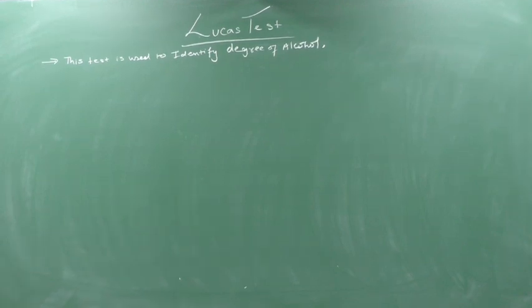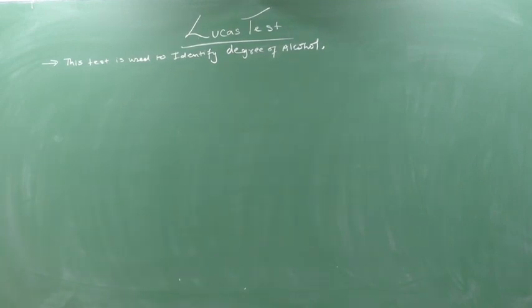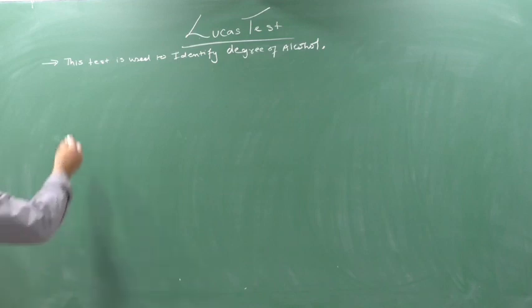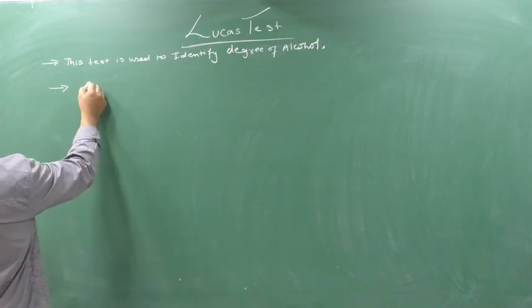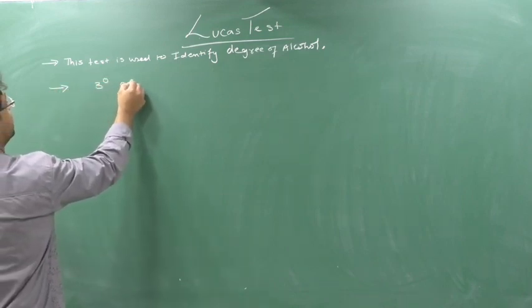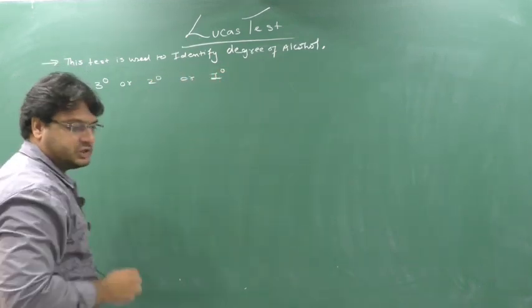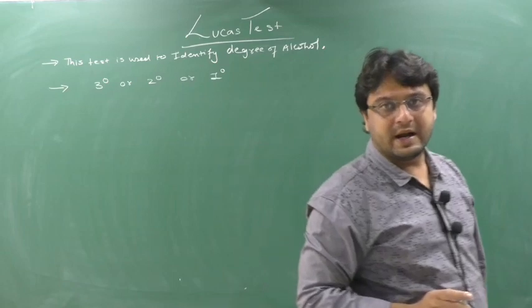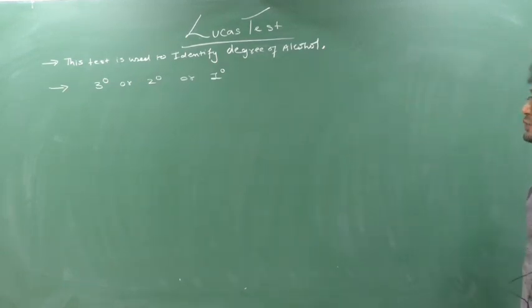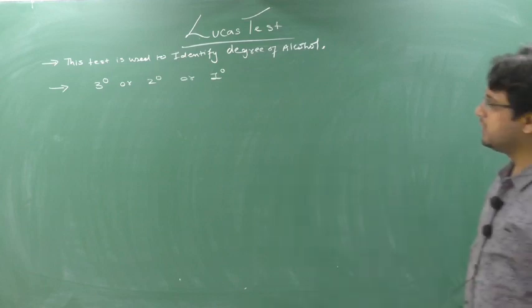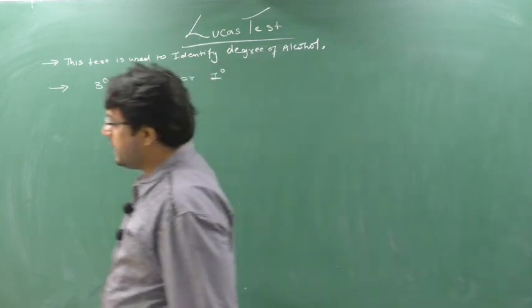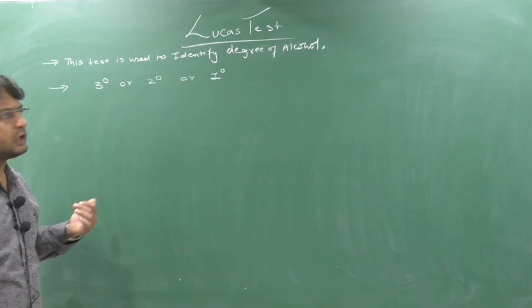Clear? So this test is used to identify what? The degree of alcohol. Means what? Whether the alcohol is a 3 degree, 2 degree or 1 degree alcohol. So by doing this test, we can identify which type of alcohol it is, whether a 3 degree alcohol, 2 degree alcohol or 1 degree alcohol.